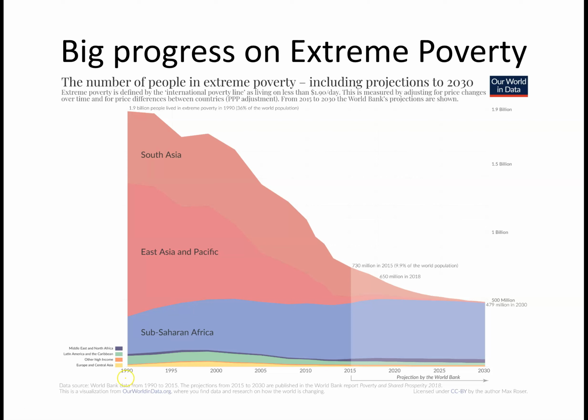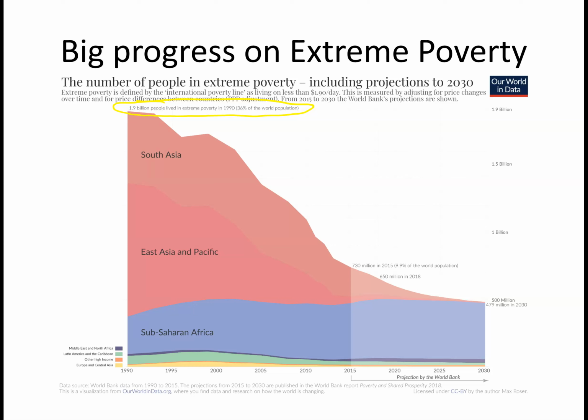They asked, back in 1990, how many people were below this line? Then they went to the present, which was 2015 at the time, and then they projected 15 years into the future, which is now 10 years into the future. It is amazing what happened during this time period. Okay, 1990, right here, 1.9 billion people were living in extreme poverty, below this extreme cutoff.